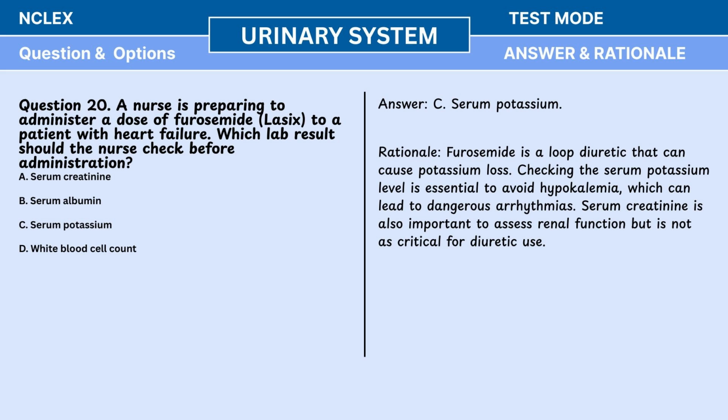Checking the serum potassium level is essential to avoid hypokalemia, which can lead to dangerous arrhythmias. Serum creatinine is also important to assess renal function, but is not as critical for diuretic use.